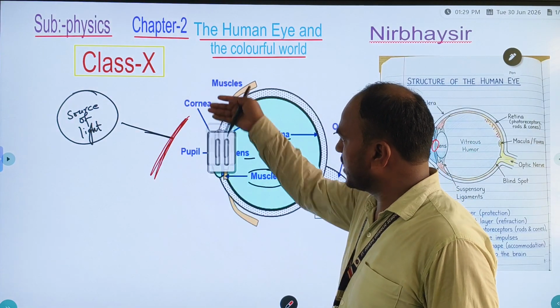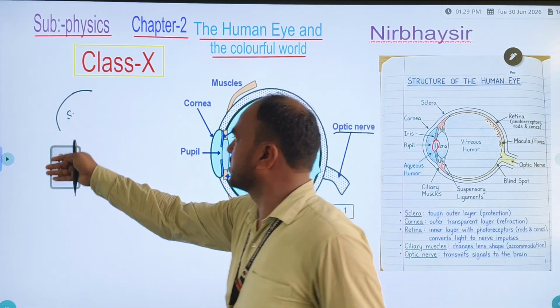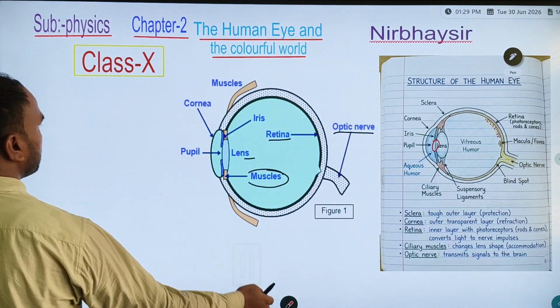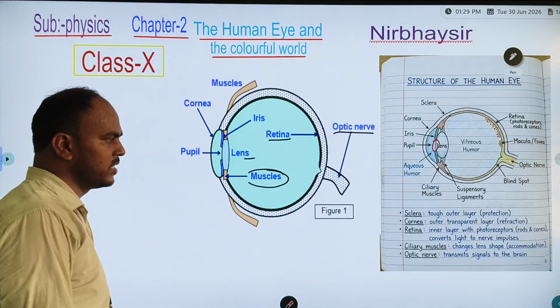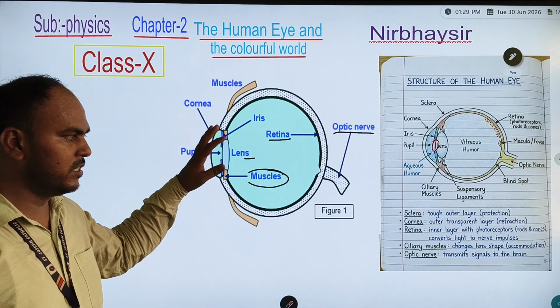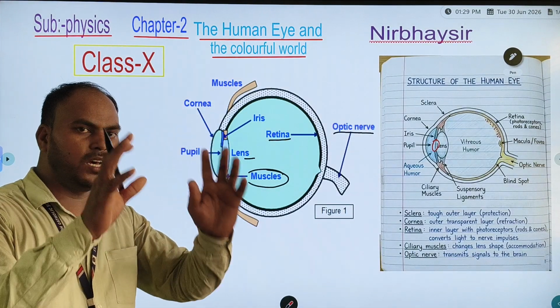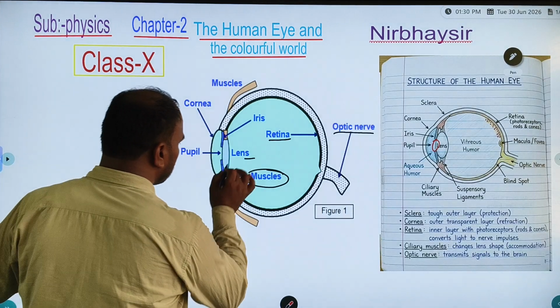Now the next part which we have is the ciliary muscles. What is the function of ciliary muscles? Ciliary muscles have the function to hold the lens. Which lens? The crystalline lens.